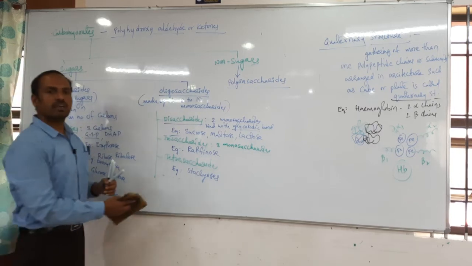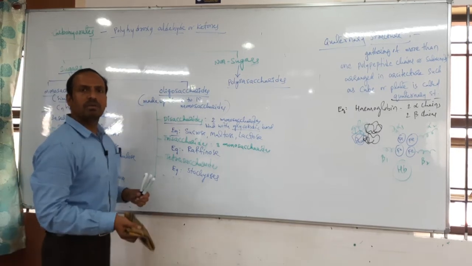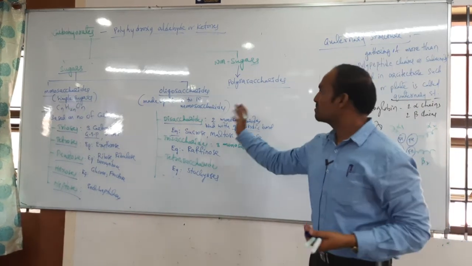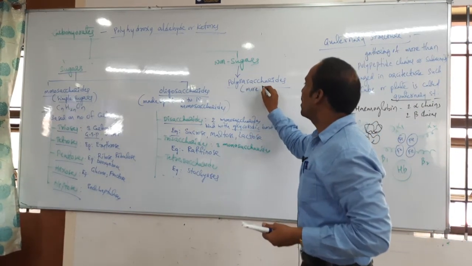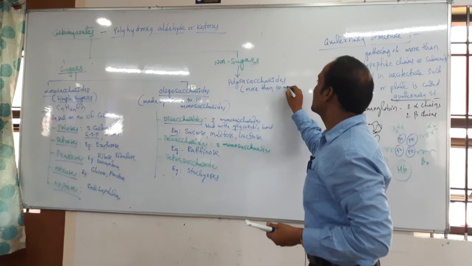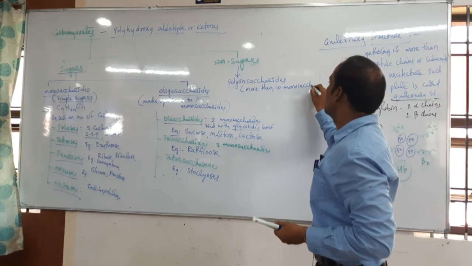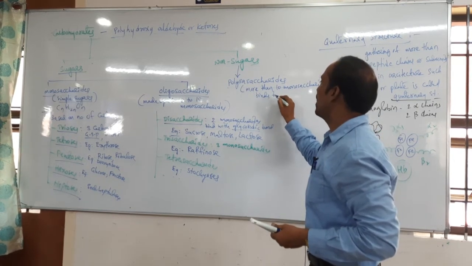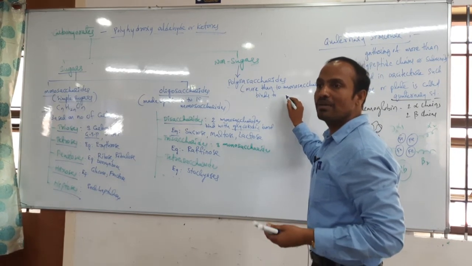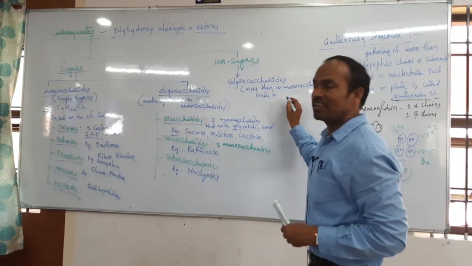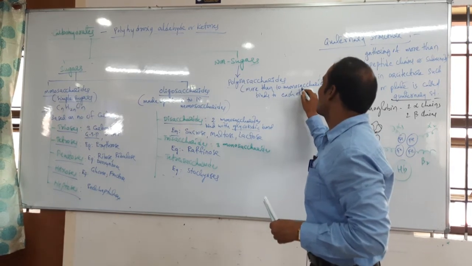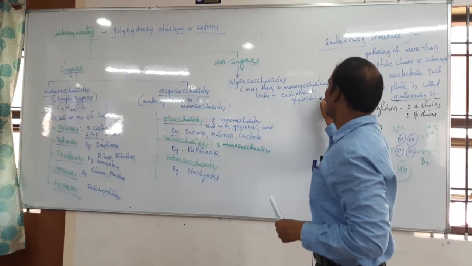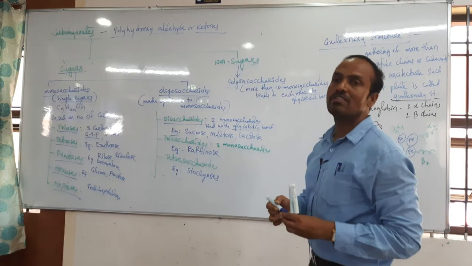Next one, polysaccharides. Poly meaning what? Yes, many. How many monosaccharides? Yes, more than 10 monosaccharides bind to each other. By which bond? Glycosidic bond. Yes, they bind to each other by glycosidic bond. That is polysaccharides.